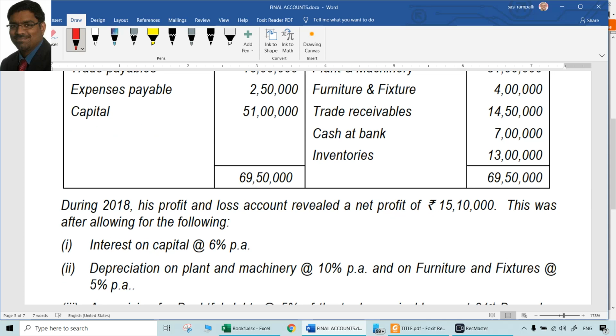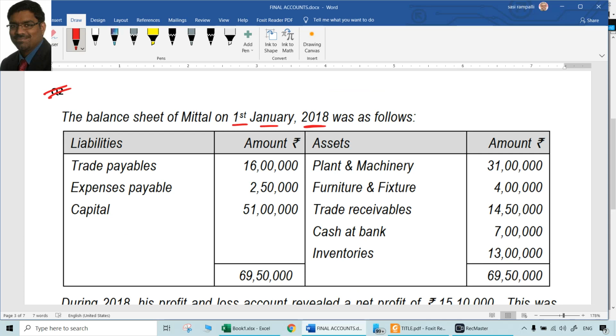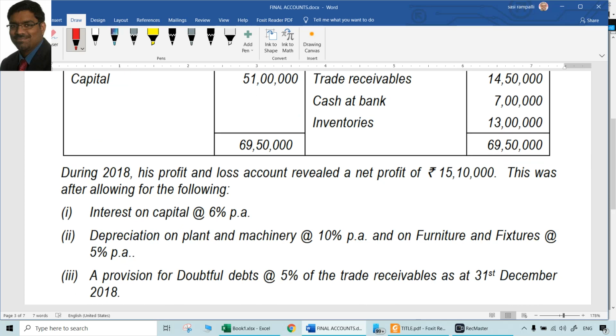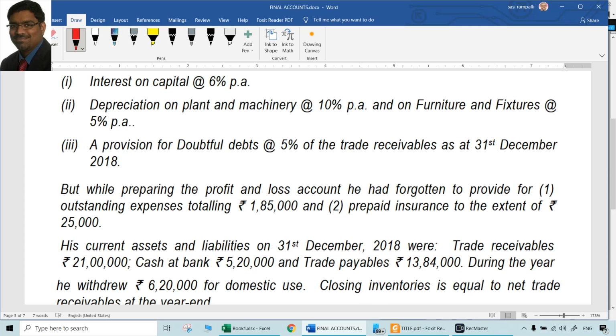But during 2018, so 1st January 2018 was the opening balance sheet, means this person must be following a calendar year as its financial year. So during 2018, the profit and loss account revealed some net profit, which was calculated after doing some adjustments already given.